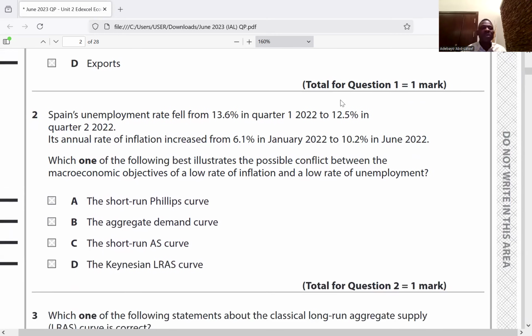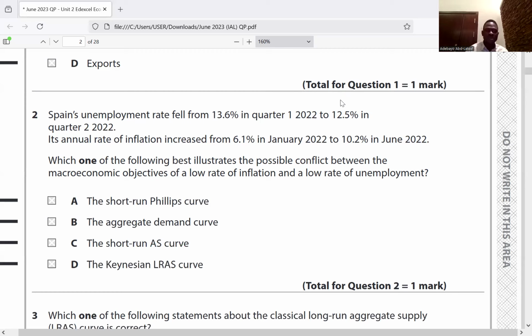Question 2. Spain's unemployment rate fell from 13.6% in quarter 1, 2022 to 12.5% in quarter 2, 2022. Its annual rate of inflation increased from 6.1% in January 2022 to 10.2% in June 2022. Which one of the following best illustrates the possible conflict between the macroeconomic objective of a low rate of inflation and a low rate of unemployment?